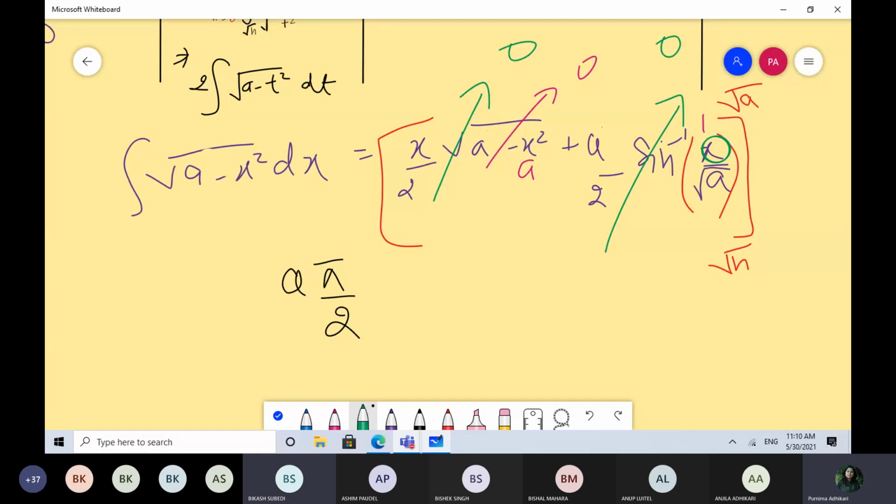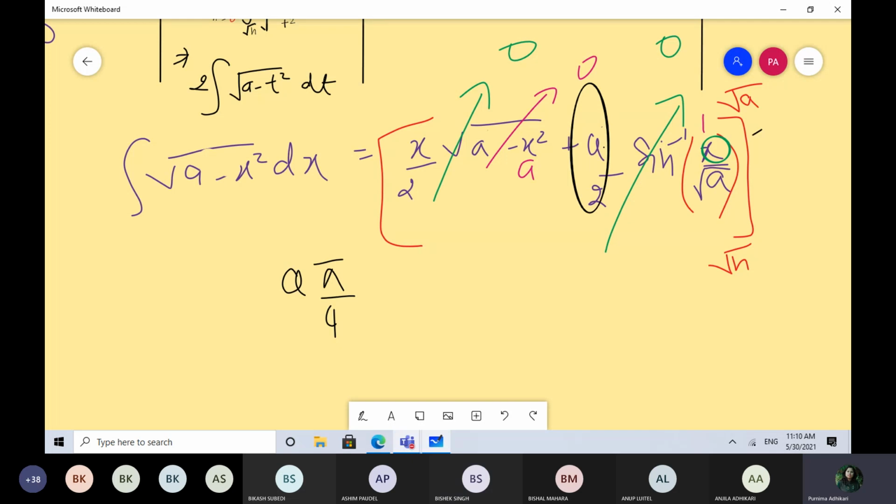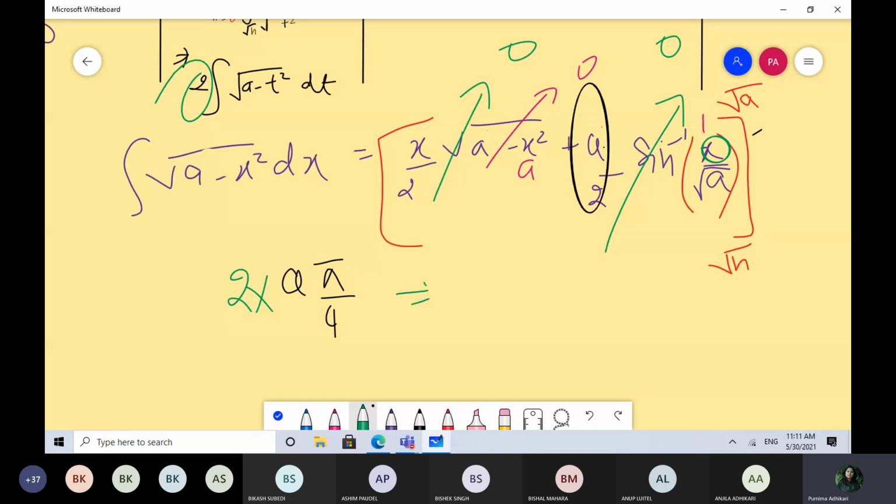Ma'am, when you replace, pi by 4 हुनुपर्ने नि answer? a by 4 हुनुपर्ने म्याम। हजुर त नि oh yes, माथिको 2 a by 2 लेखेको, so yes, so a by 4 is the answer. Okay, a by 2 already outside, and sin inverse of 1 is pi by 2, so you will get a pi by 4. Okay. उतातिर 2 पनि छ नि त, उता 2 ले मल्टिप्लाई भइरहेछ नि त yes. इन्टिग्रेसन बाहिरको अझै एउटा 2 रहेछ यहाँ, त्यसले गर्दा फेरि again you will get a pi by 2.